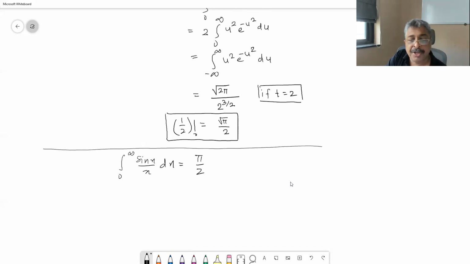Put x is equal to ty and check. After putting that substitution, you differentiate with respect to t and check whether it makes sense or not. I am expecting that it will not give you the correct result. Check.